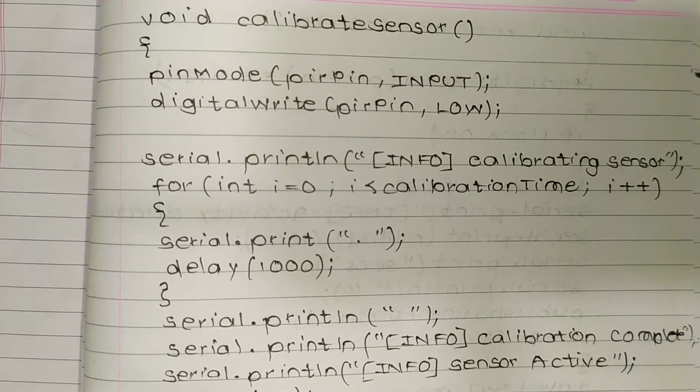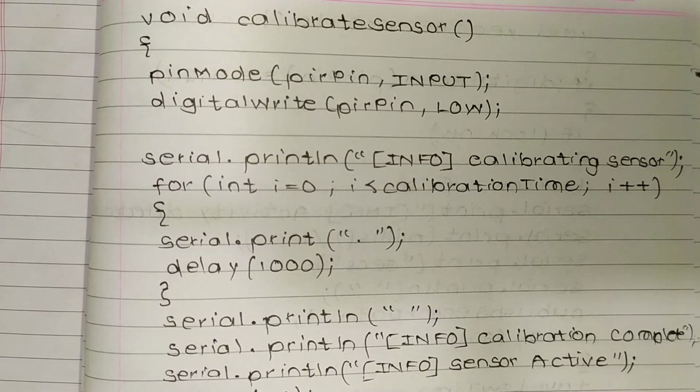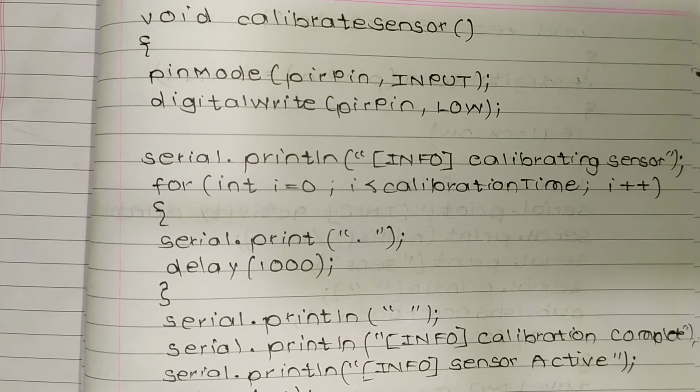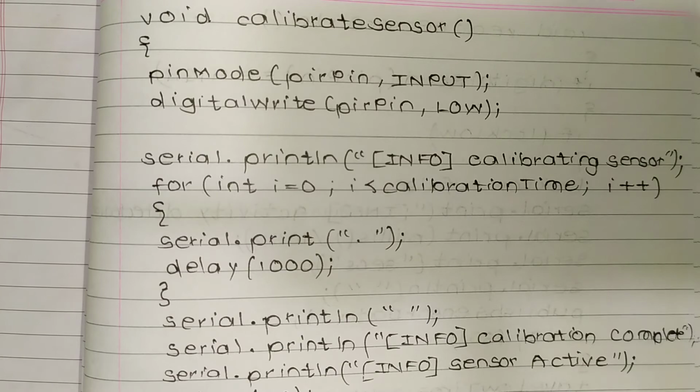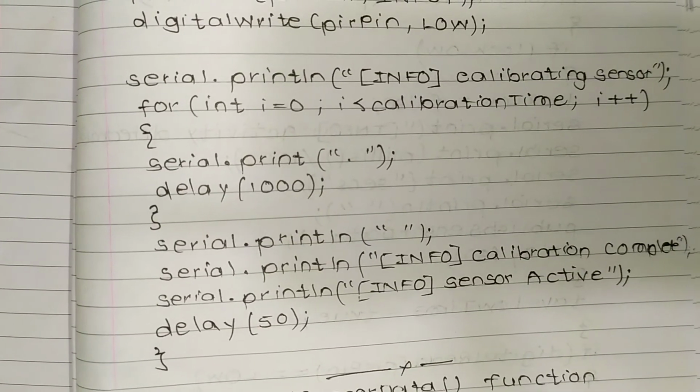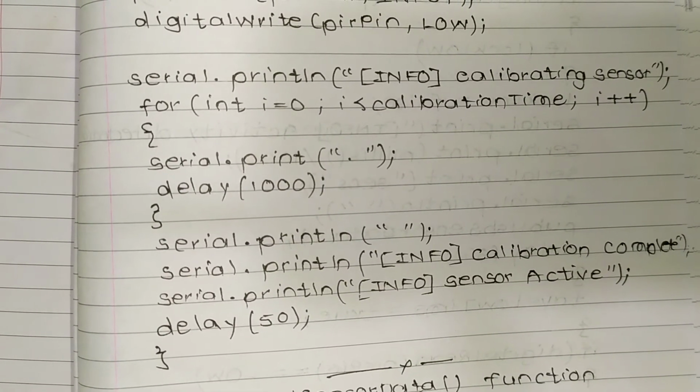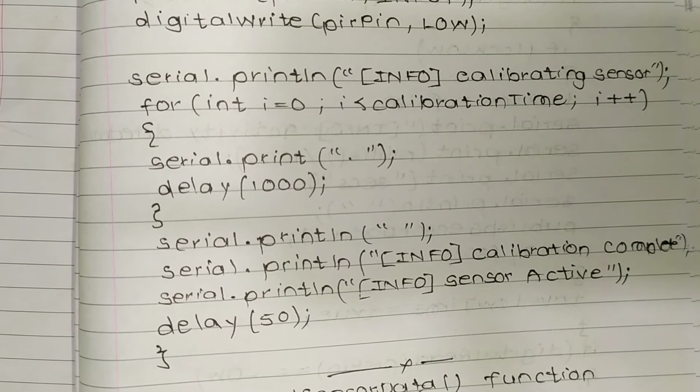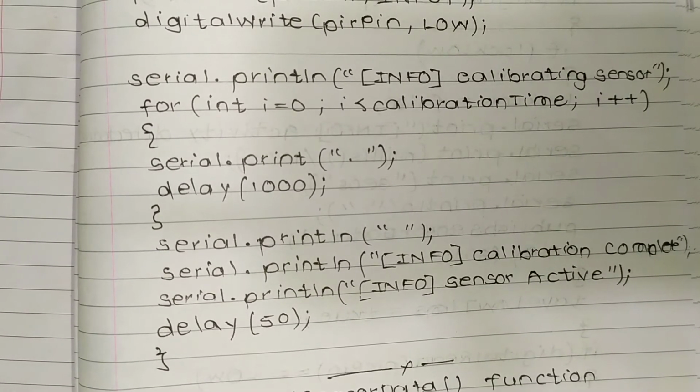Now Serial.print dot, then delay for 1000. Now Serial.print dot. Now Serial.println info calibration complete. So here calibration is completed. Serial.println info sensor active. Now delay for 50 milliseconds, and then the loop is completed.